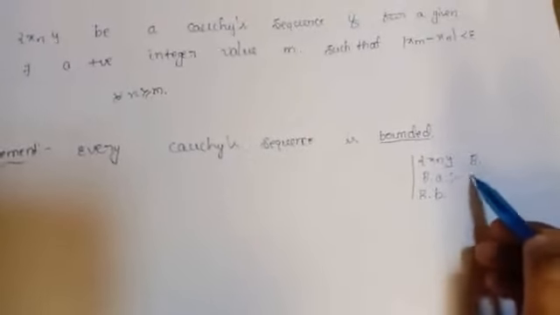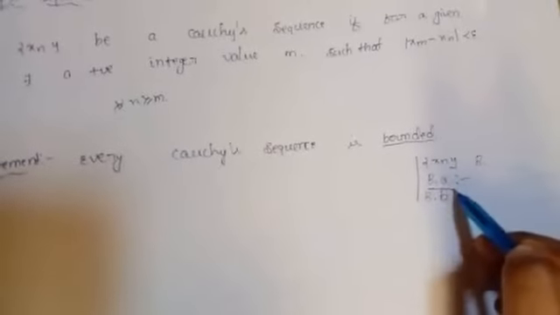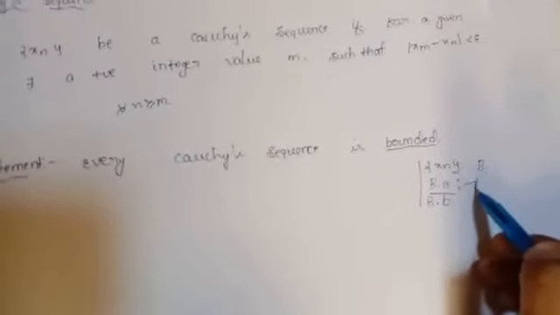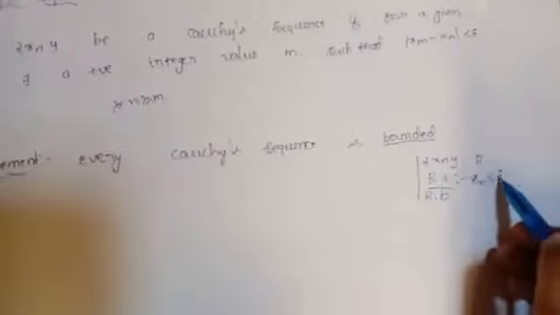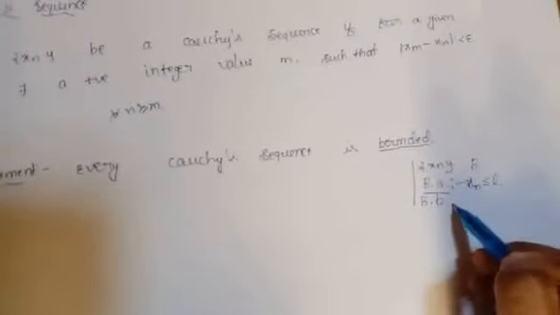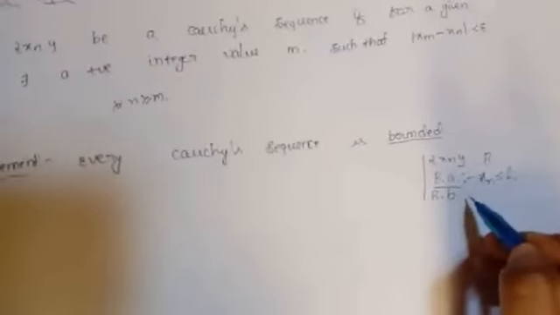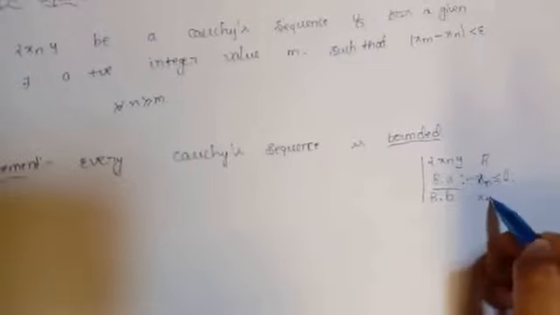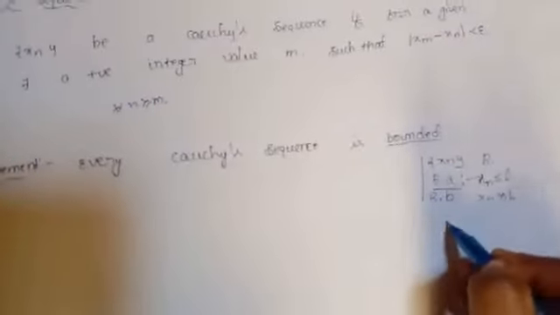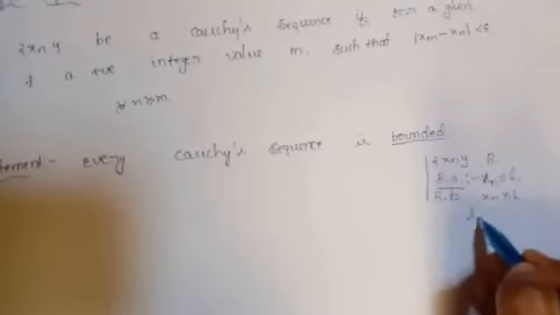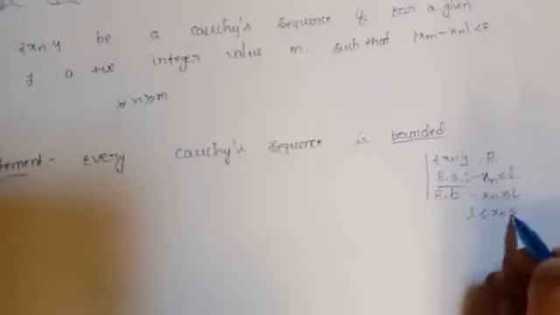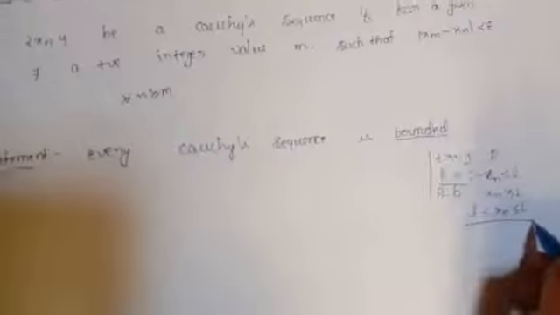If a sequence xn is said to be bounded above, then xn is less than or equal to small l. If a sequence xn is said to be bounded below, then xn is greater than or equal to capital L. Then if we write in a proper way, L is less than or equal to xn less than or equal to capital L. Then we can tell xn is bounded.